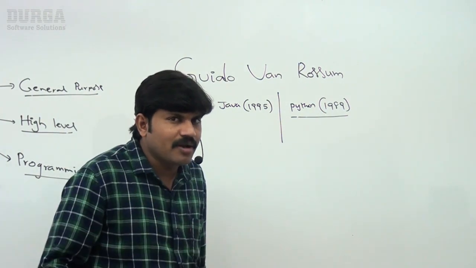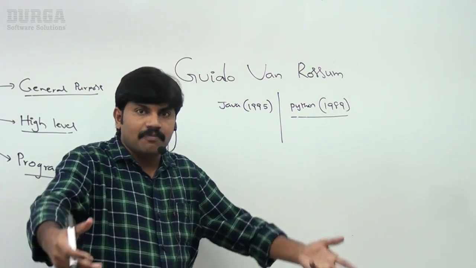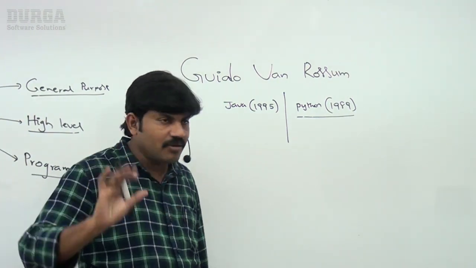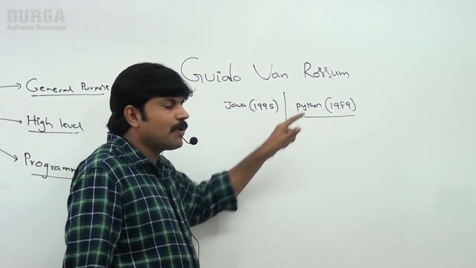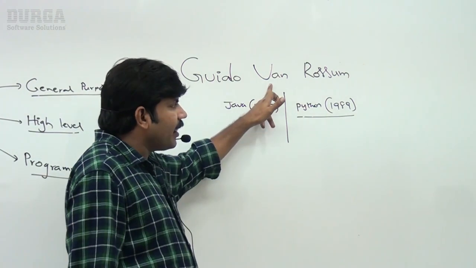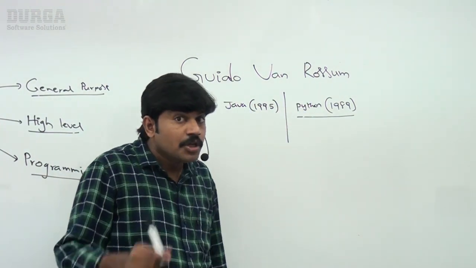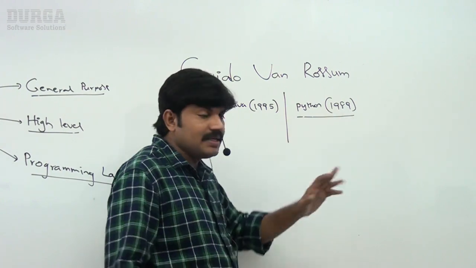Then immediately you may have the doubt, sir, why did it suddenly become popular? Yes, I will explain the reason also. Just observe. Who developed the Python language? Guido van Rossum developed the Python language. In which year? 1989.